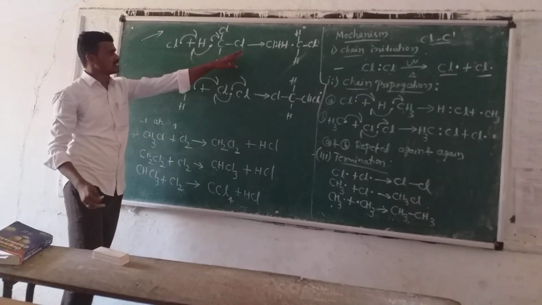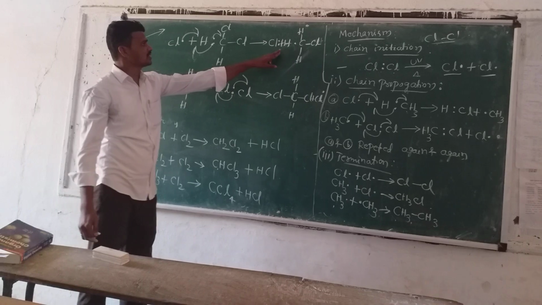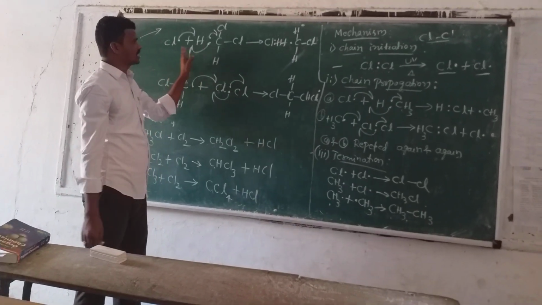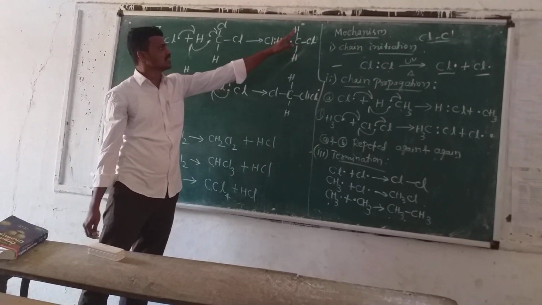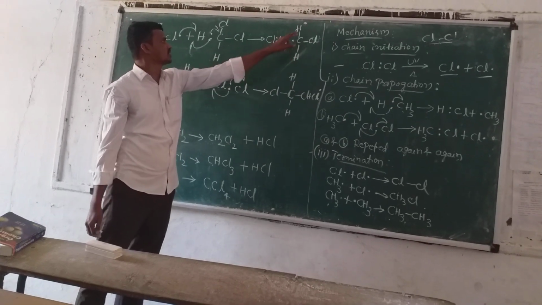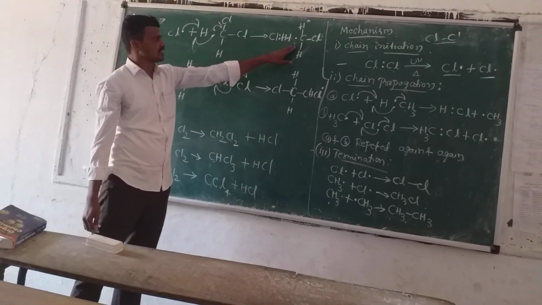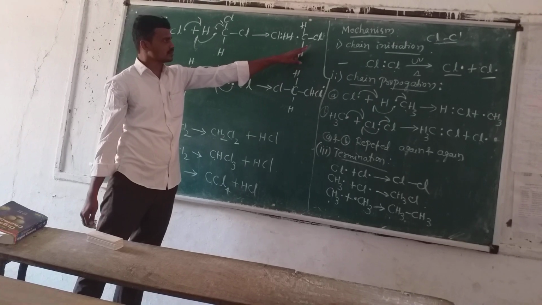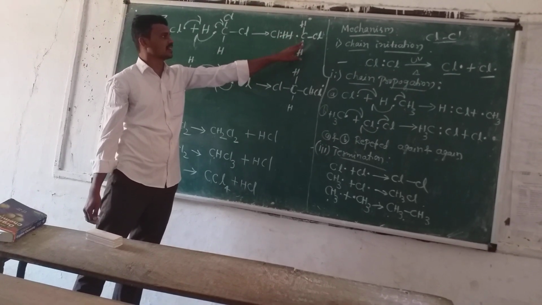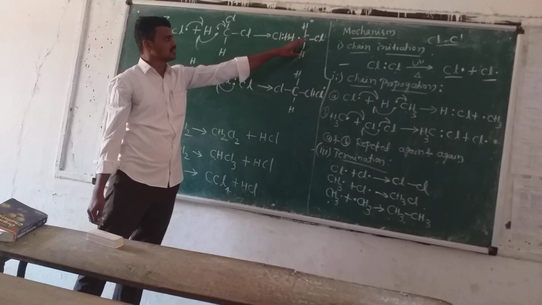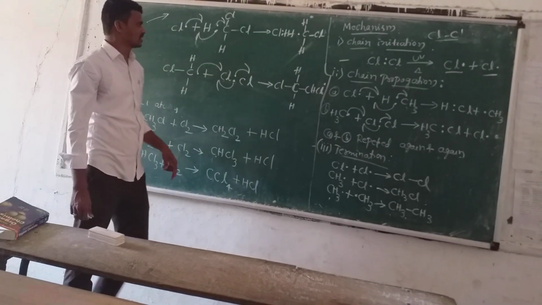See here, there is a formation of Cl with the H, which means HCl is formed, plus CHCl2, the methyl chloride free radical.